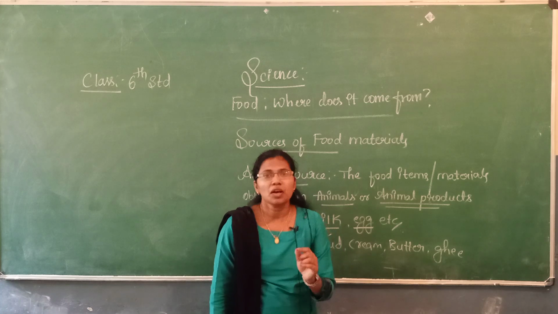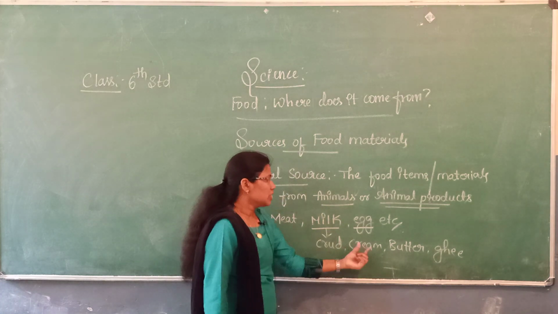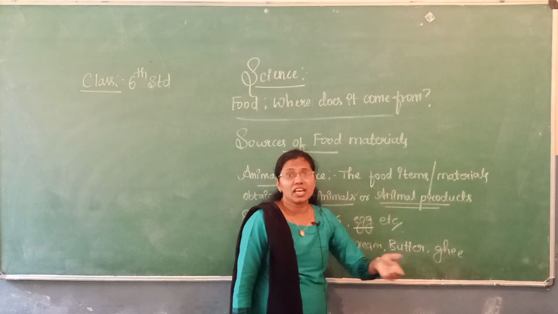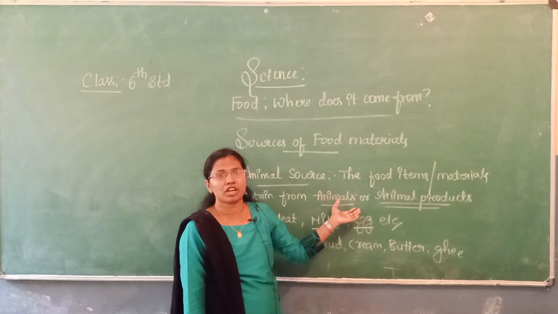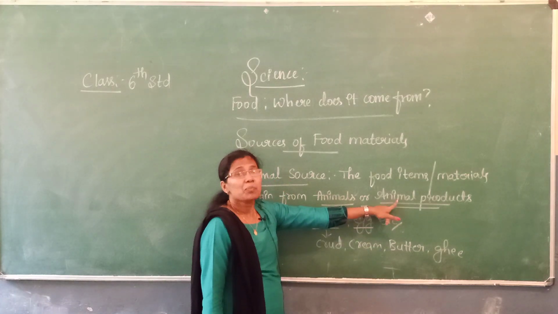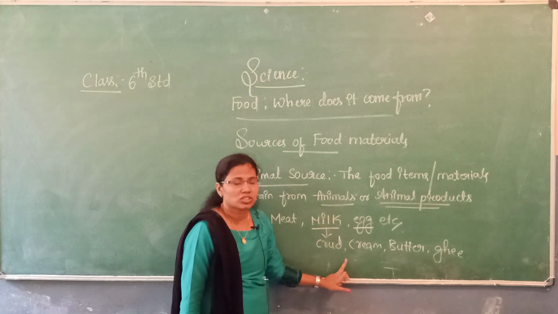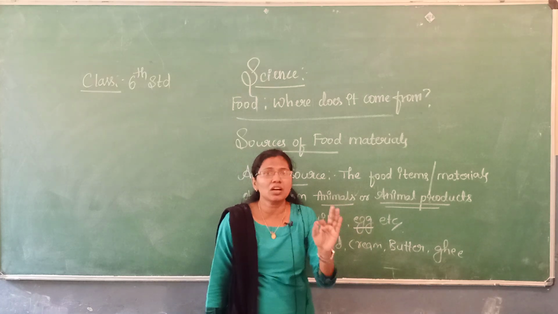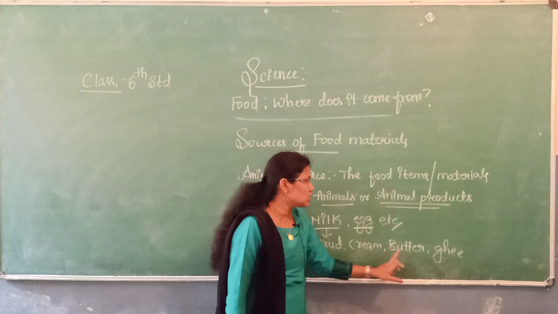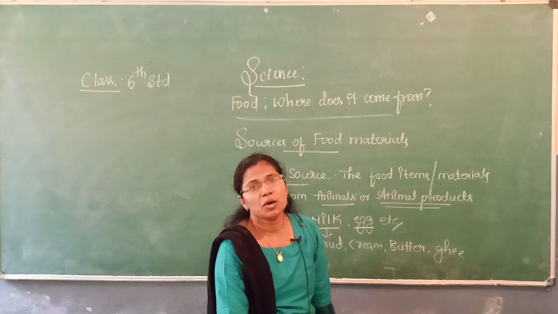These are called milk products because we won't get this curd, cream, butter, ghee or cheese directly from the animals. We are going to prepare them from the animal product, that is from the milk. The curd, cheese, butter, ghee, all these are called milk products.